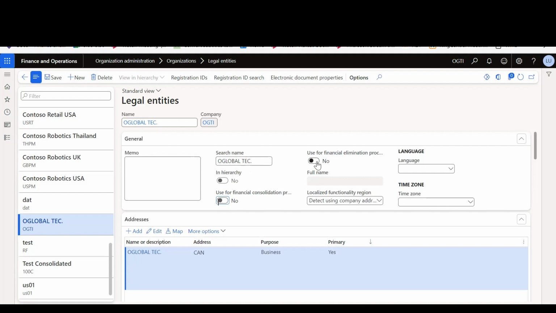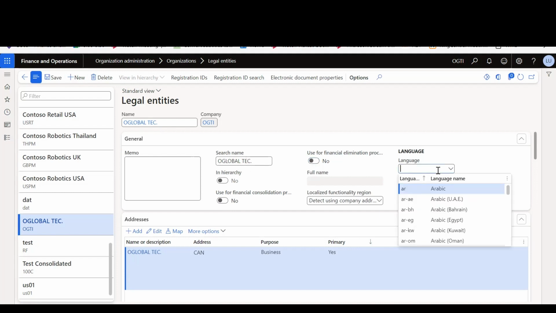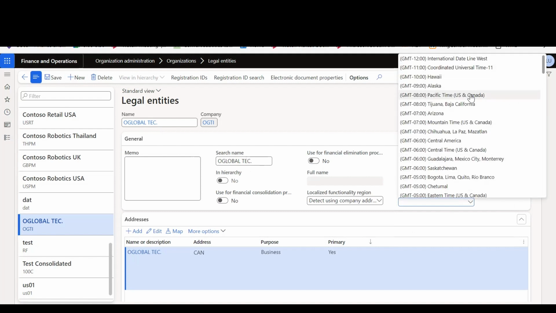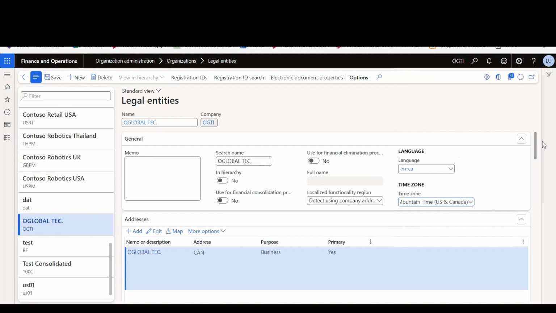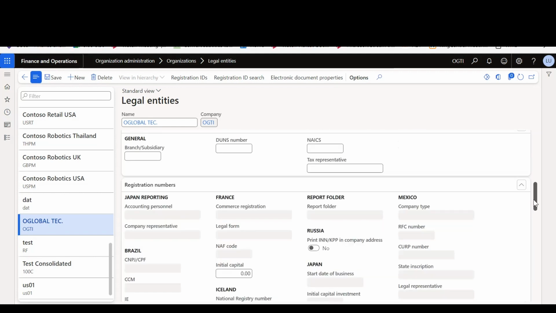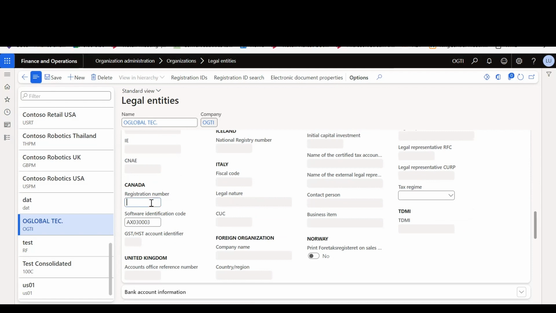We can select whether this legal entity is being used as an elimination company. We can select yes, no. Next, we'll put the language. It will be EN-CA for Canada. Next, we'll put the time zone, as we are in GMT 7. Next, we'll go to the registration number and put the registration number as 741.